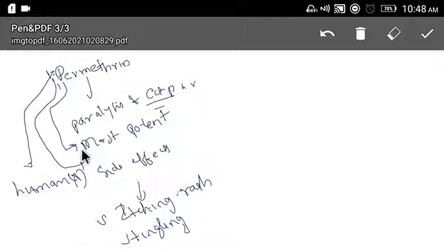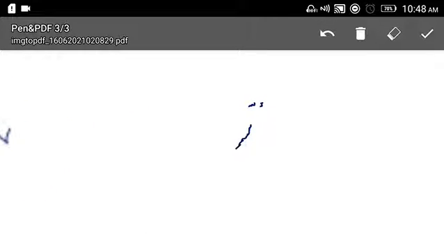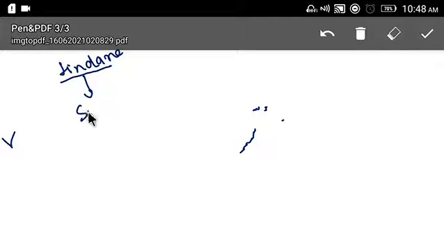Now let's see linden. Linden has a similar mechanism of action to permethrin.